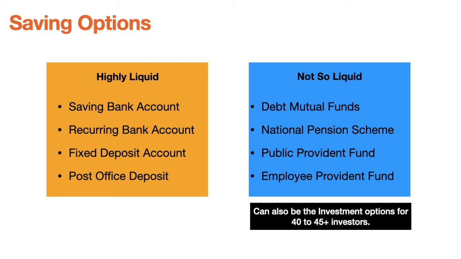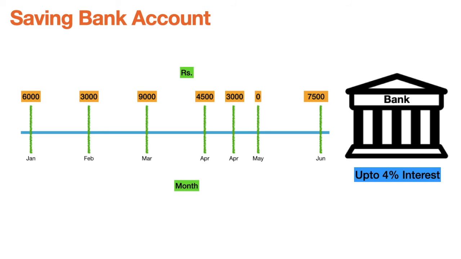So now we are going to cover each of the products given in the list in detail. Starting with the saving bank account, it is the most simple account, and most people in India have this account. A saving account is very similar to a salary account as well. Suppose you're working for some company and you have an account with Citibank or ICICI Bank, HDFC Bank or any other bank through the company, then it is sort of a saving account only. In a saving account, if you deposit any money, you will get a little bit of interest, around 4%. It differs from bank to bank, but it is close to 4%.